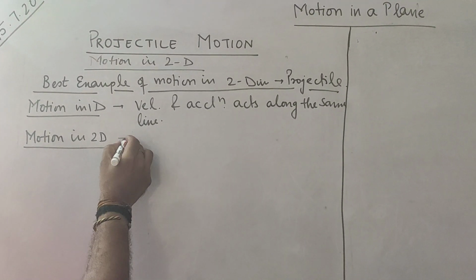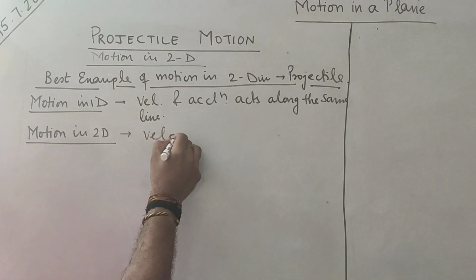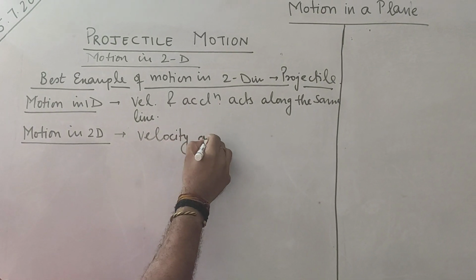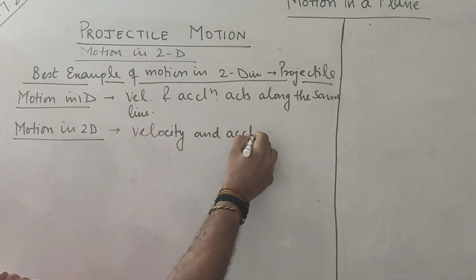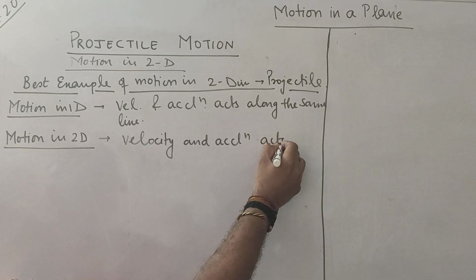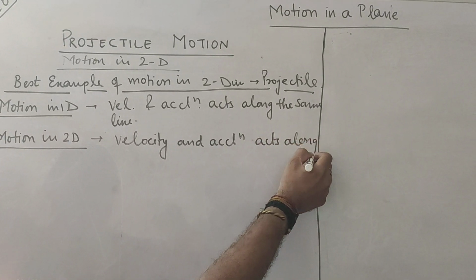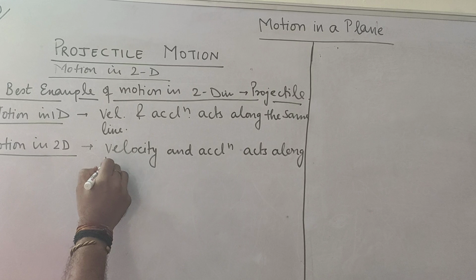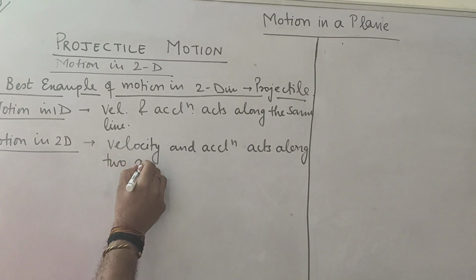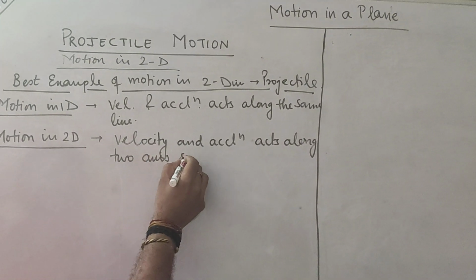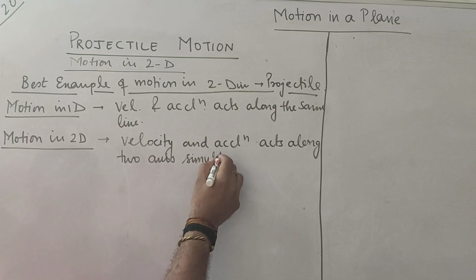So here velocity and acceleration act along two axes simultaneously.